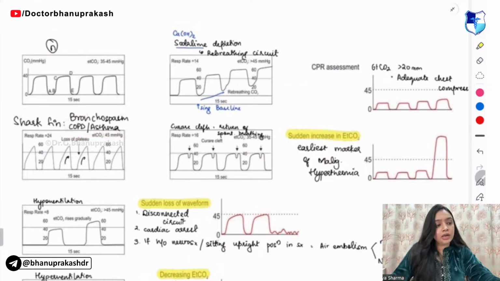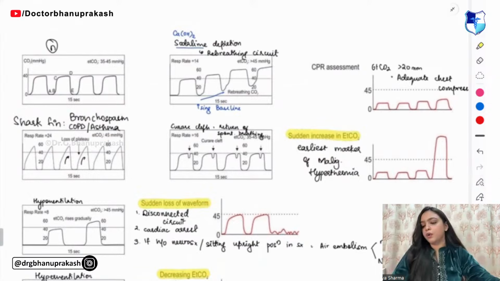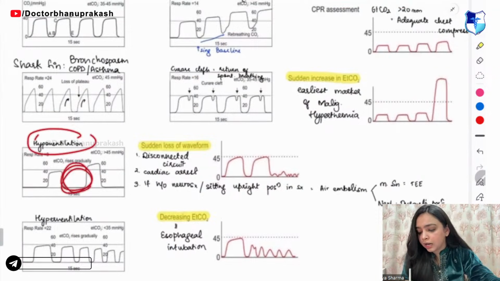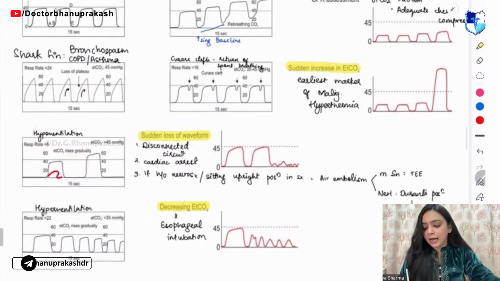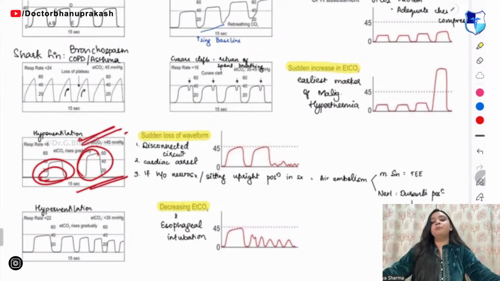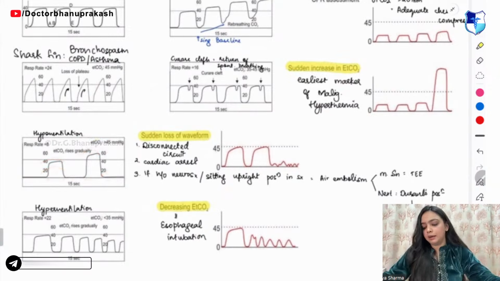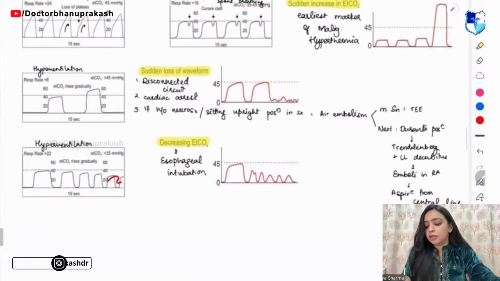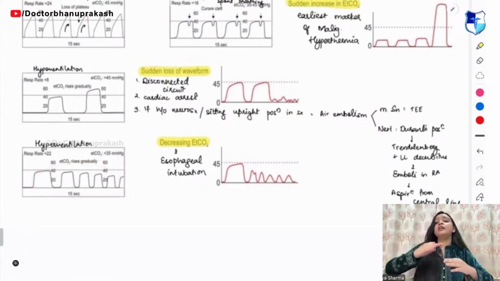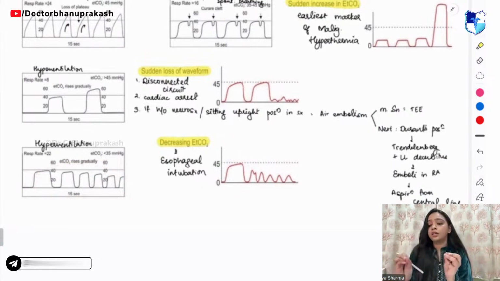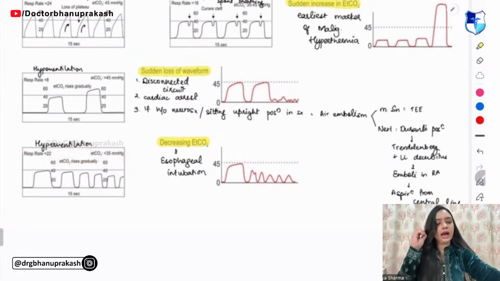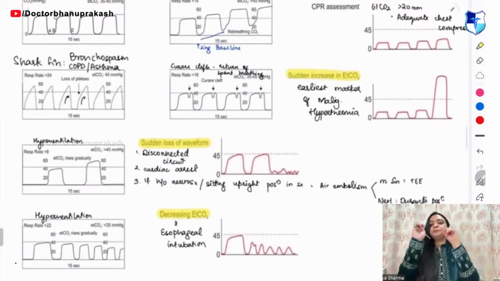Next, this one when you are able to see a little gap, and this one is small, this one is big, so it represents hypoventilation. Now this pattern that you are able to see, it is increasing then decreasing, but it is not stopping, it is moving continuously. This pattern is of hyperventilation.